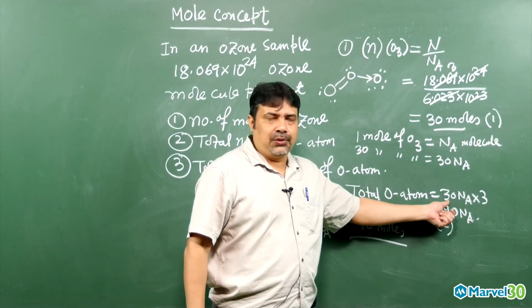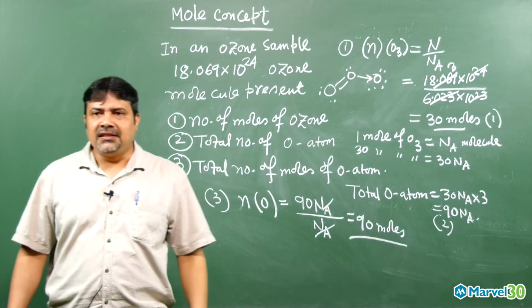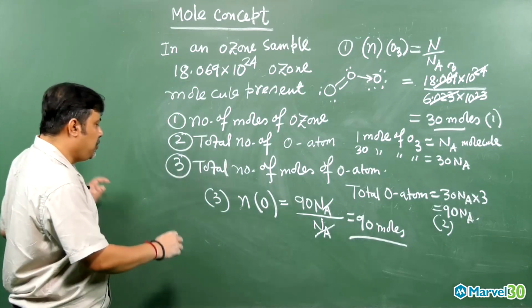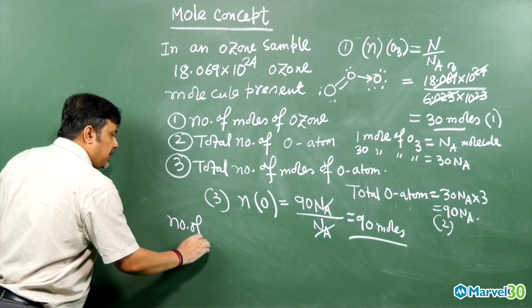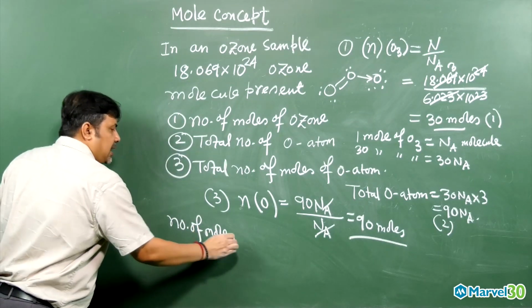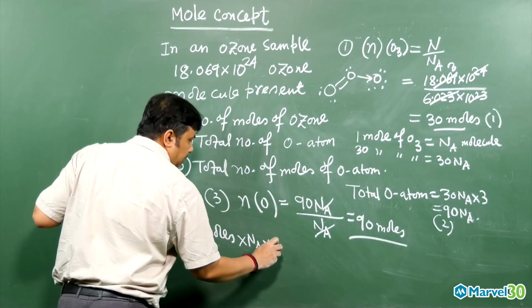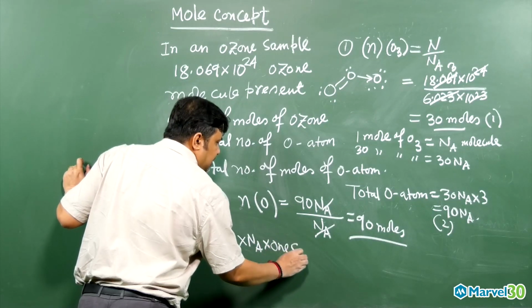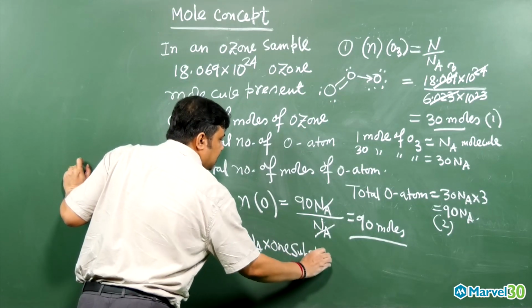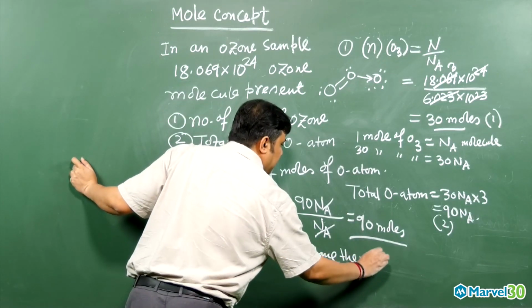When they give you this number, how many total electrons, how many total atoms, this type of thing, the general formula will be nothing but what? You will find the number of moles, first your idea is the number of moles into Avogadro number into how many are in one molecule, in one substance, the number present.